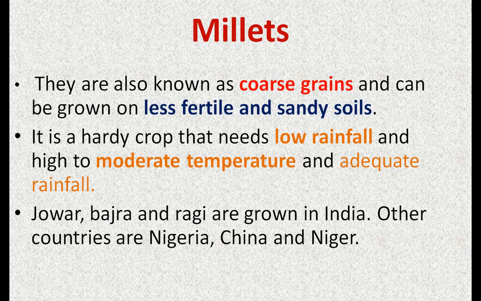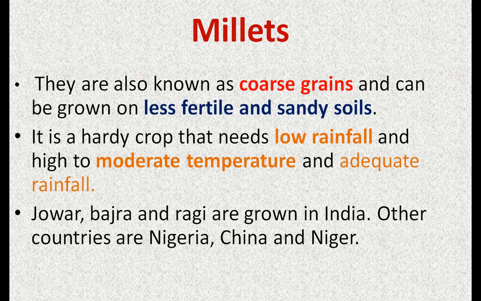Now next crop, millets. They are known as coarse grains. Yes, friends. What do you mean by coarse grains? Coarse means hardy crop, the grains which are hard and round. They are known as millets, and they can be grown on less fertile and sandy soil.